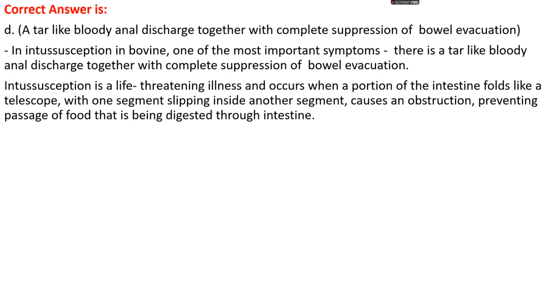Okay. In intussusception, one important symptom is that tar-colored, bloody discharge comes from the anus, and there is a complete suppression of evacuation of food. Intussusception is actually a life-threatening illness that occurs when a portion of the intestine folds like a telescope, with one segment of intestine slipping inside another segment, causing obstruction, which prevents the passage of food being digested through the intestine.